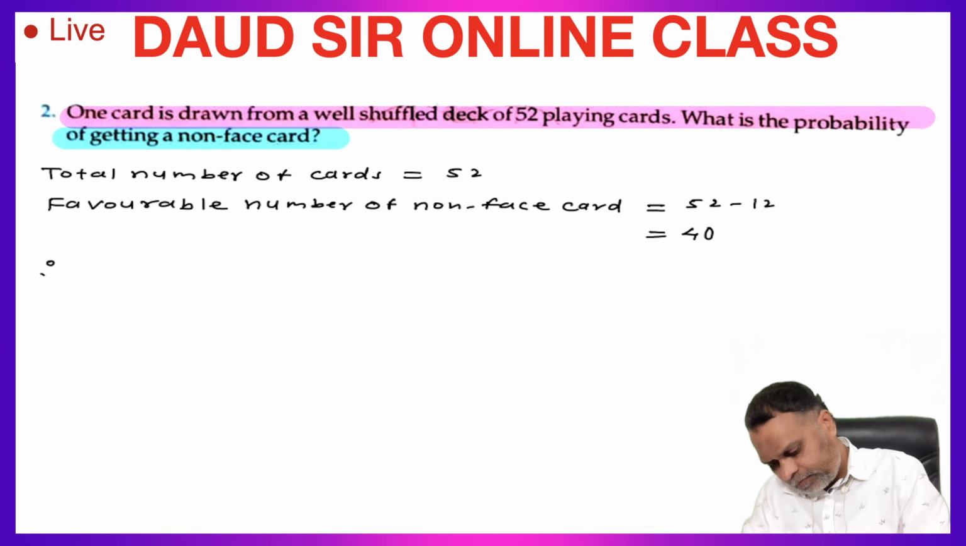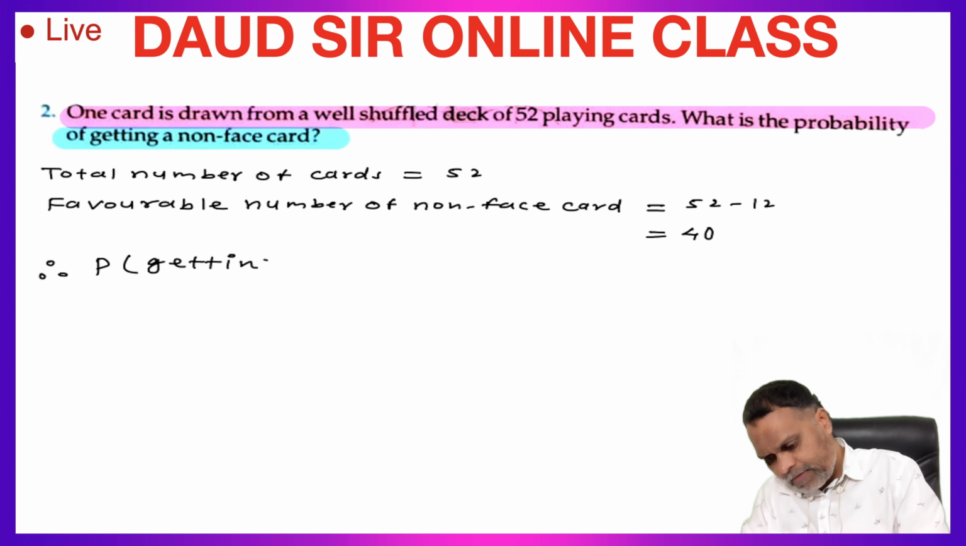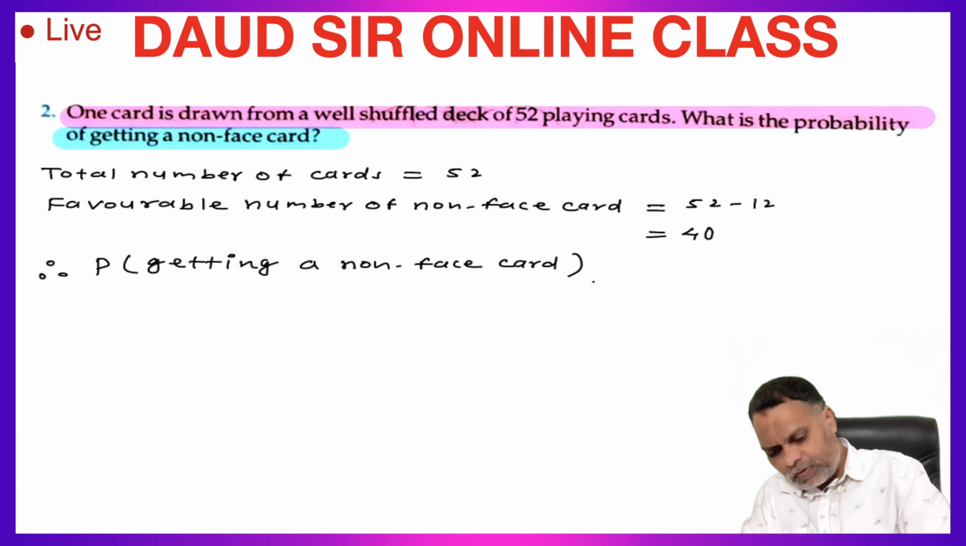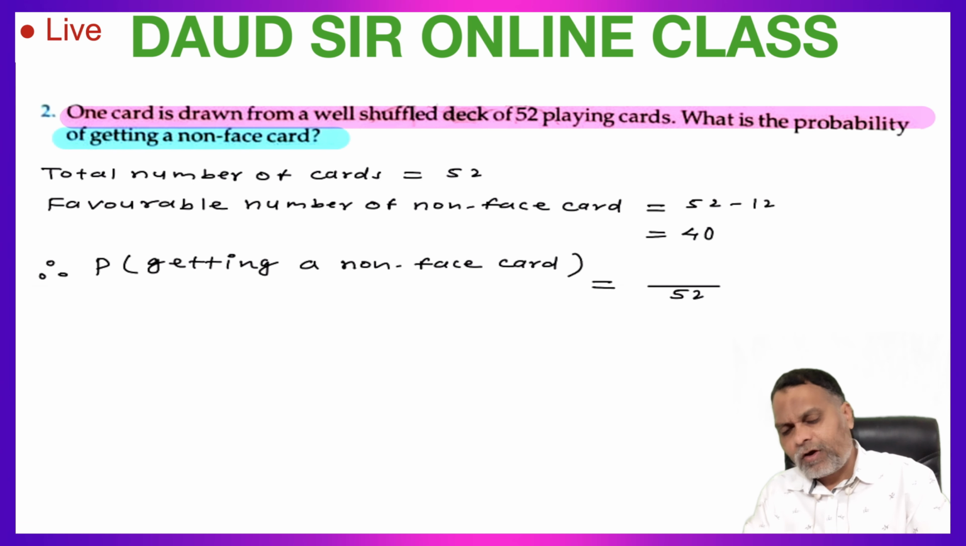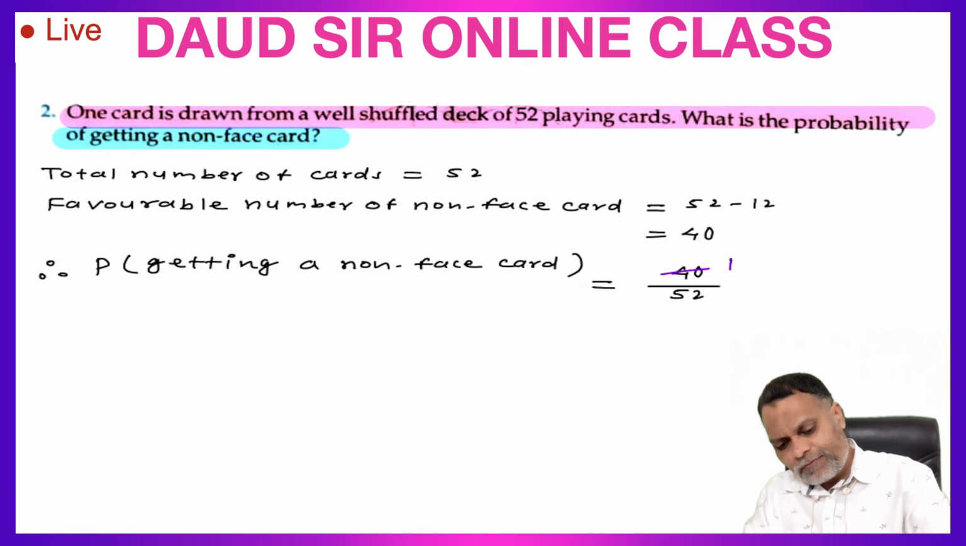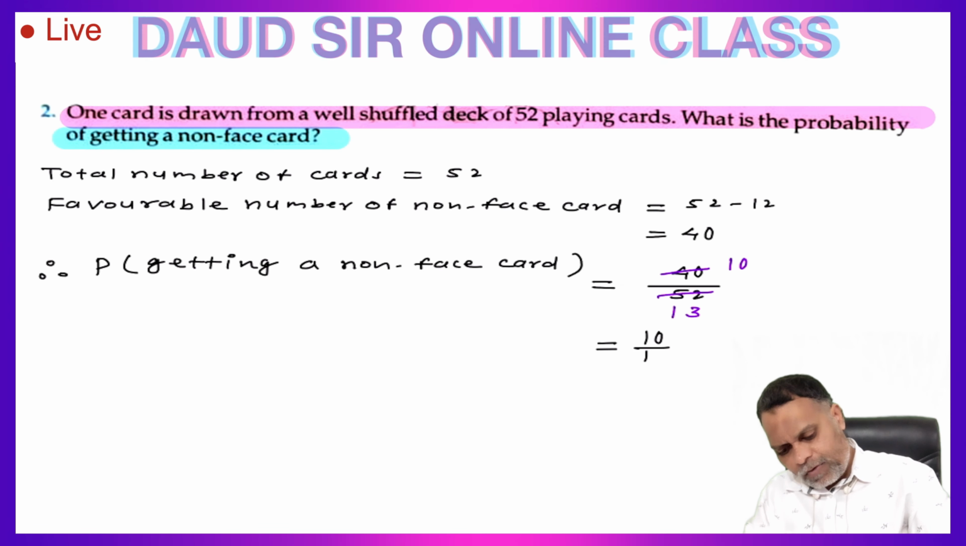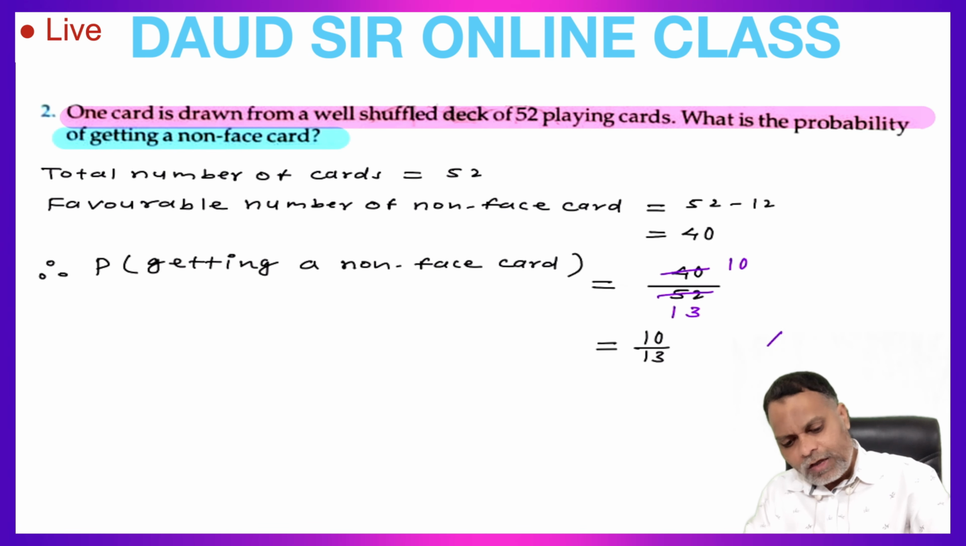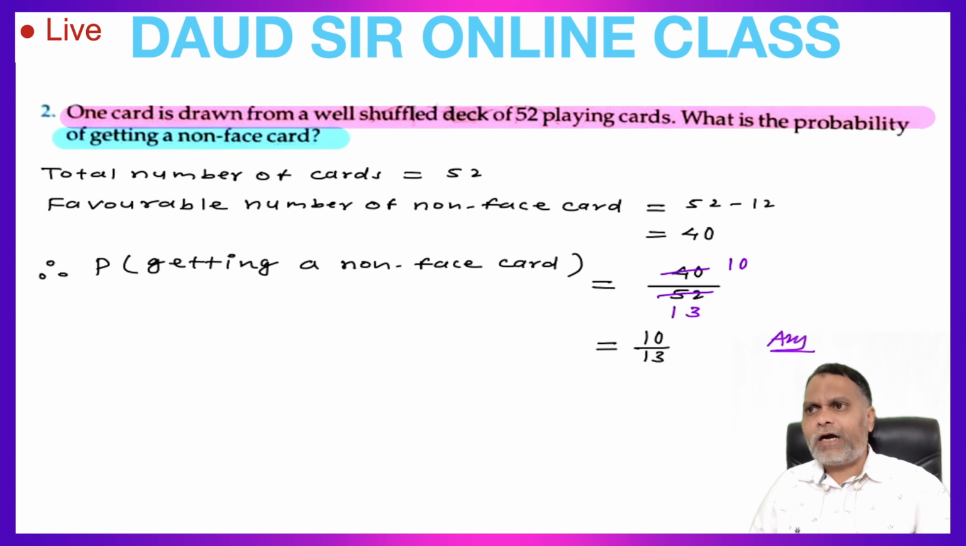So therefore, probability of getting a non-face card is equal to total number of possible outcomes 52, favorable number of non-face cards 40. Cancel them by 4. 4 ones are 4, 4 threes are 12. So this is 10 upon 13. 10 upon 13 is the required probability of getting a non-face card.